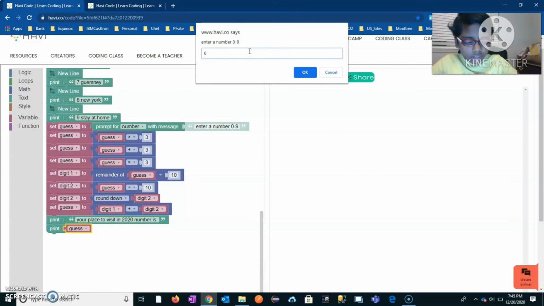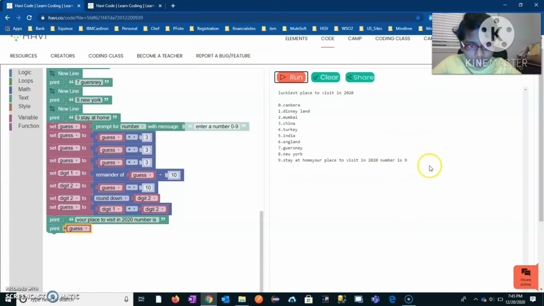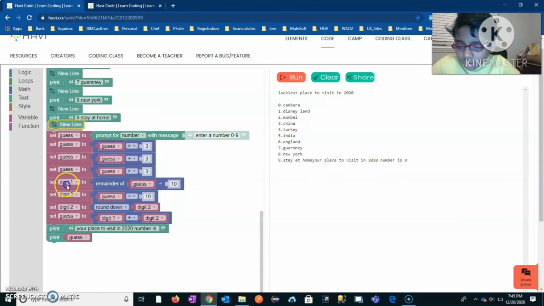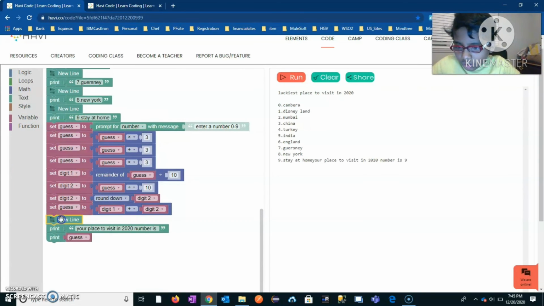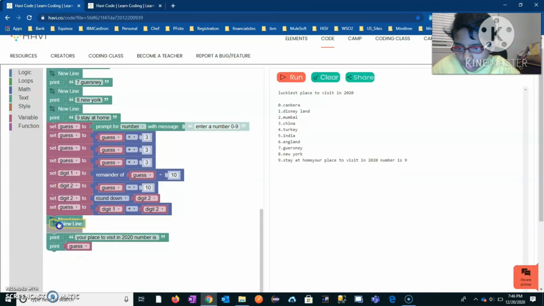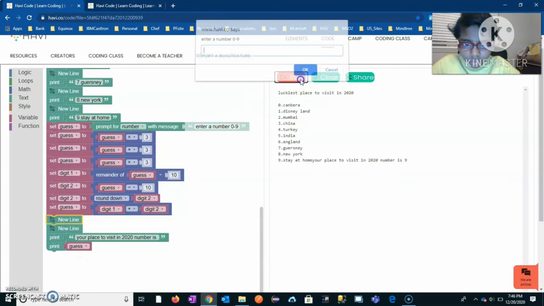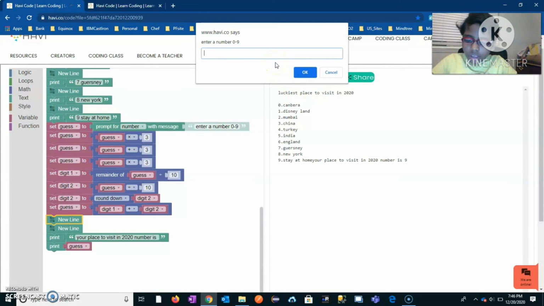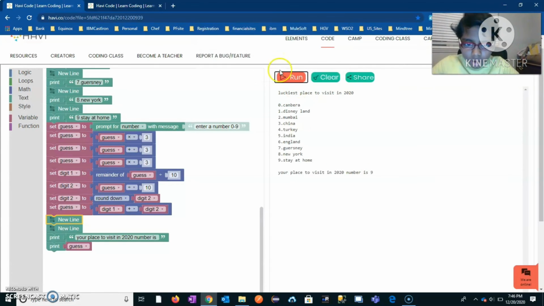Click 6 and it will say 9. So you have to wait a second. You have to put 2 new lines, and then it will be set. Okay, it'll ask for a number. Type in a number, type in 4, and it will say your place to visit in 2020 number is 9.